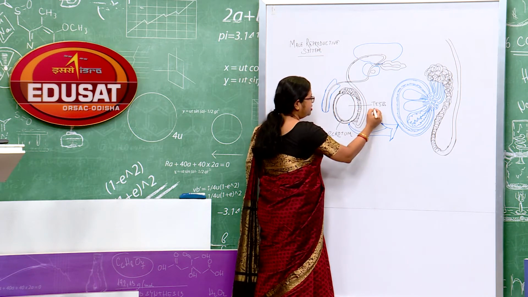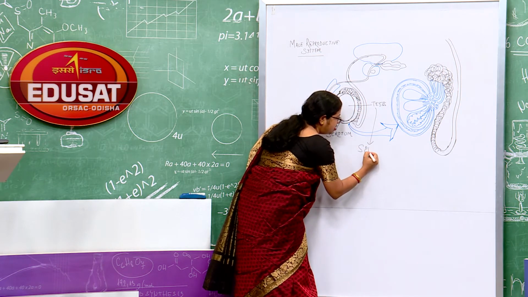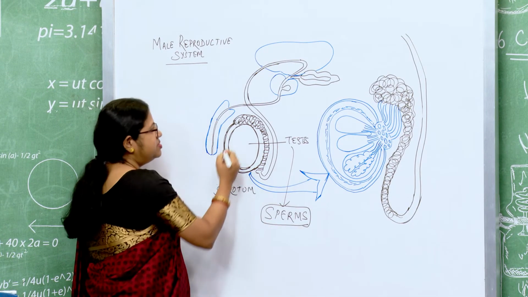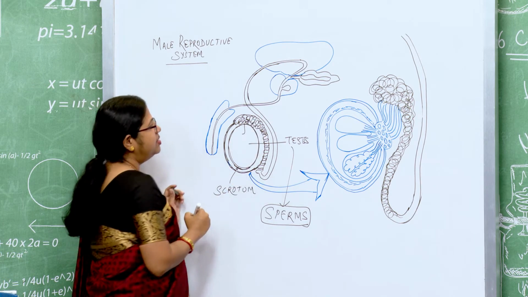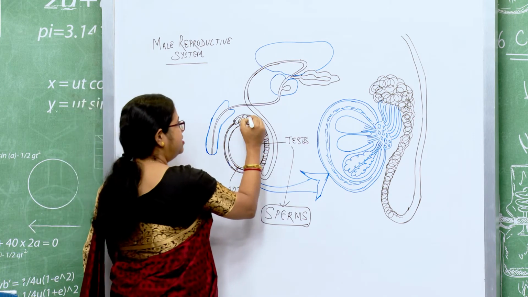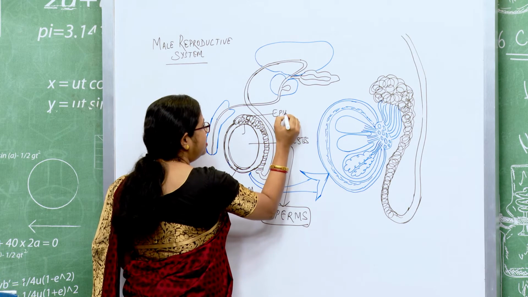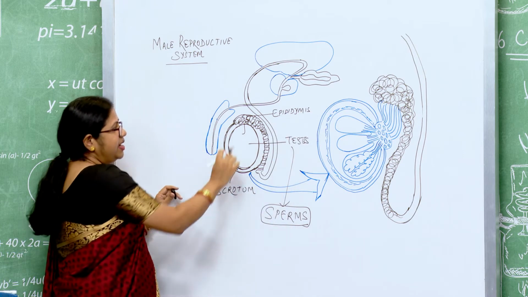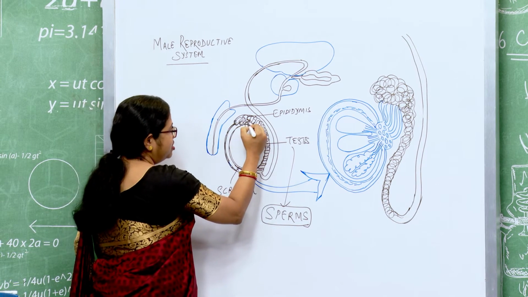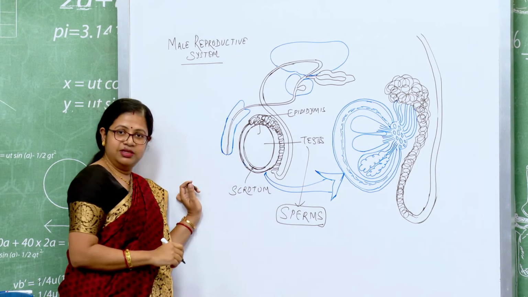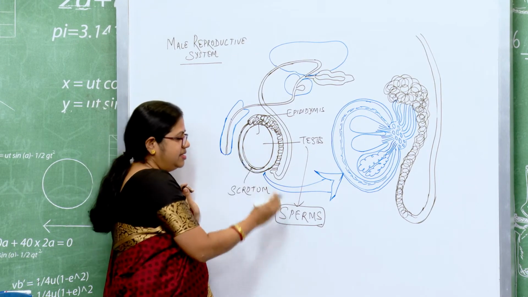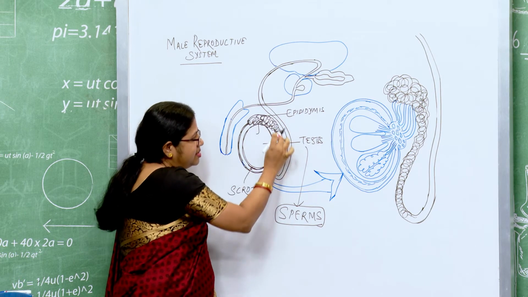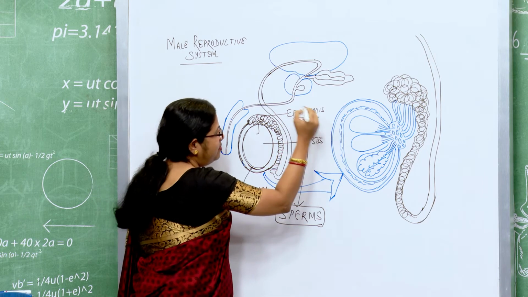Testis will produce what? This will produce sperms. Now these sperms will be transferred to this particular part which is called your epididymis. Okay. This duct system is the genital duct system. In the scrotal pouch the testis produces sperms, and these sperms will move into this ductal system which is called your epididymis.